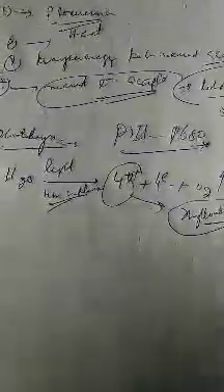The protons released in this process accumulate in the thylakoid lumen, which ultimately helps in reducing NADP into NADPH.